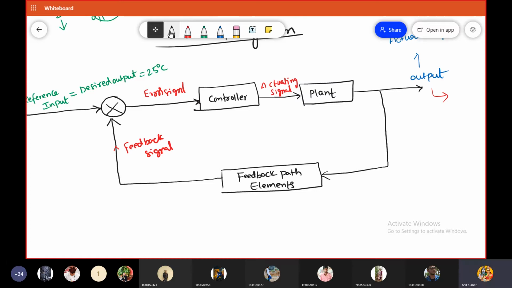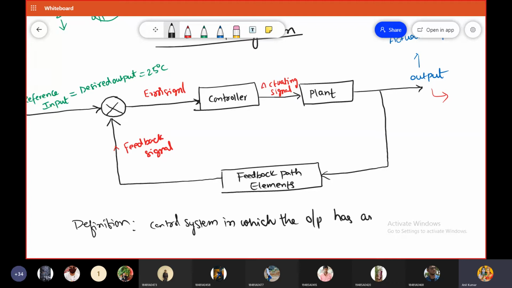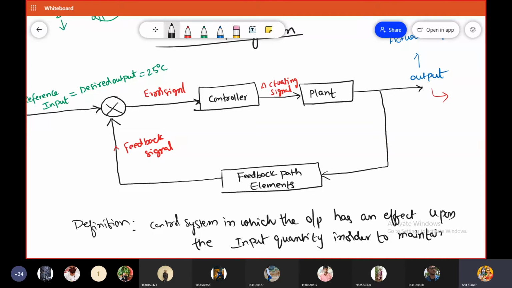Is it okay? So the definition of the closed loop control system is: a control system in which the output has an effect upon the input quantity in order to maintain the desired output is called a closed loop control system.